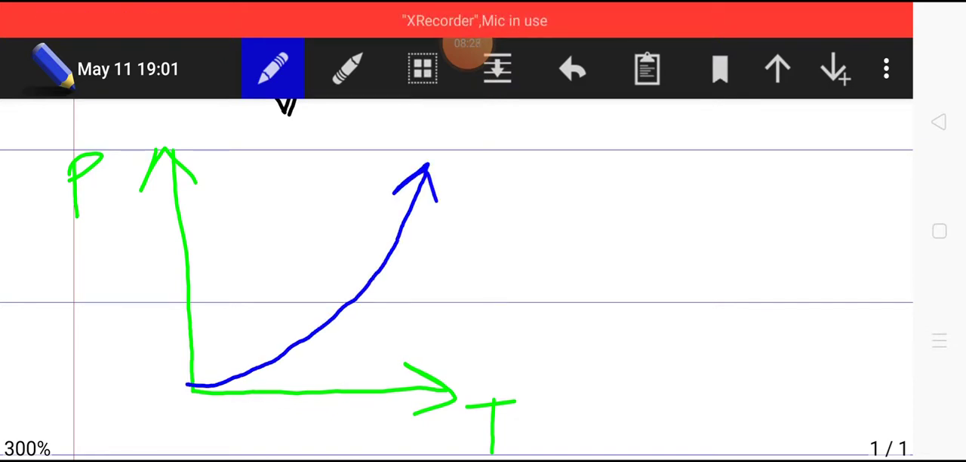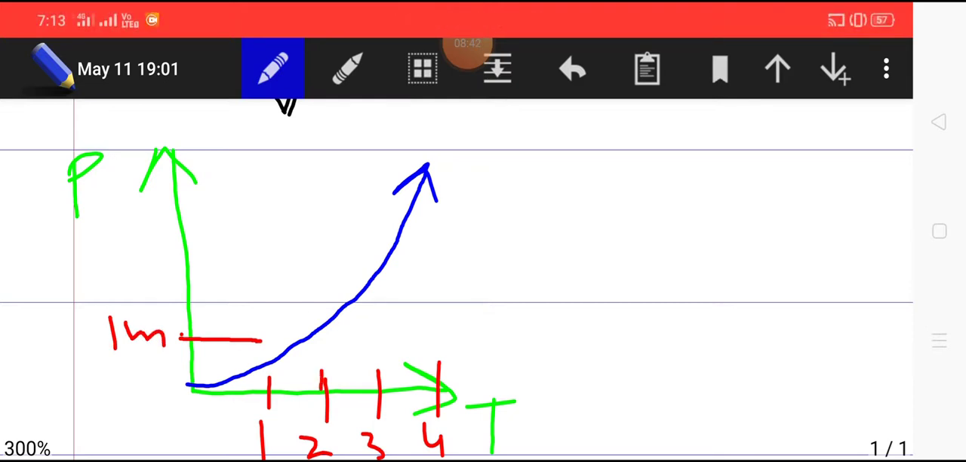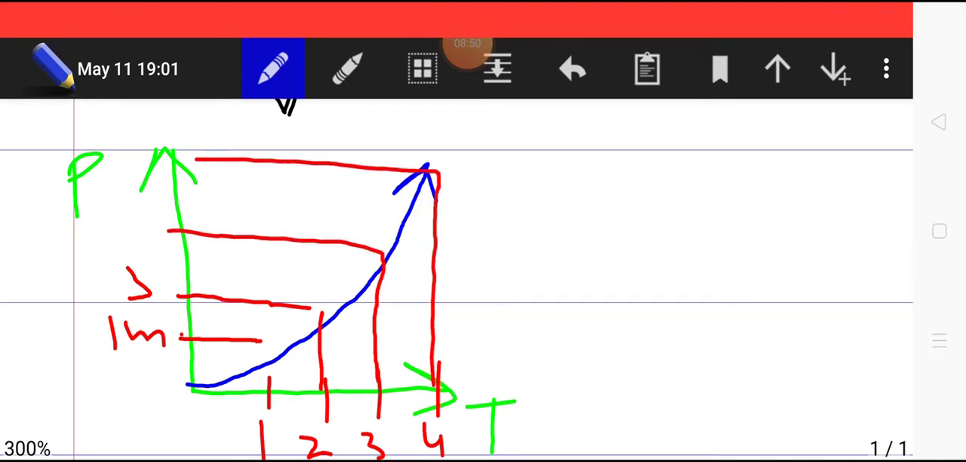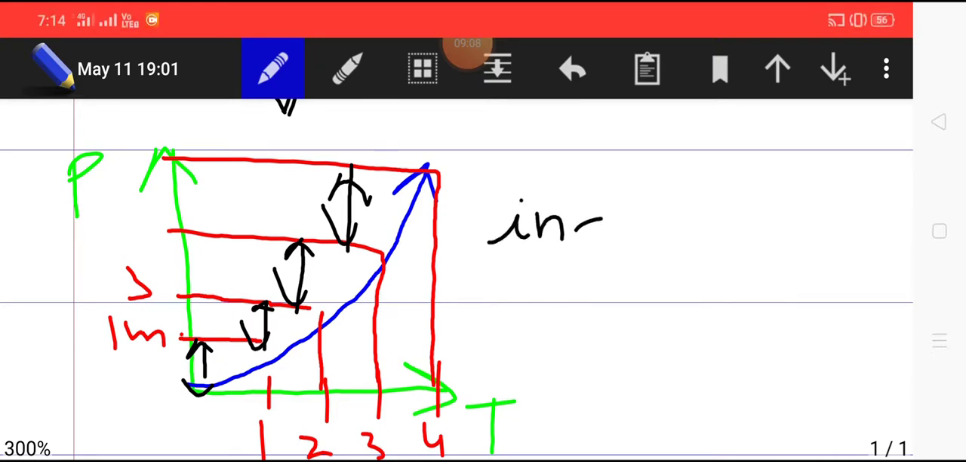In this graph, I will show you with a different color ink, let us say red. If you divide the time in equal intervals, like first second, second second, third and fourth second, then suppose in the first second the distance covered is 1 meter. In the second second the distance covered is more, in the third second it is even greater, and in the fourth second it is greater still. So the distance covered in successive seconds is increasing, hence this is the graph for increasing velocity.